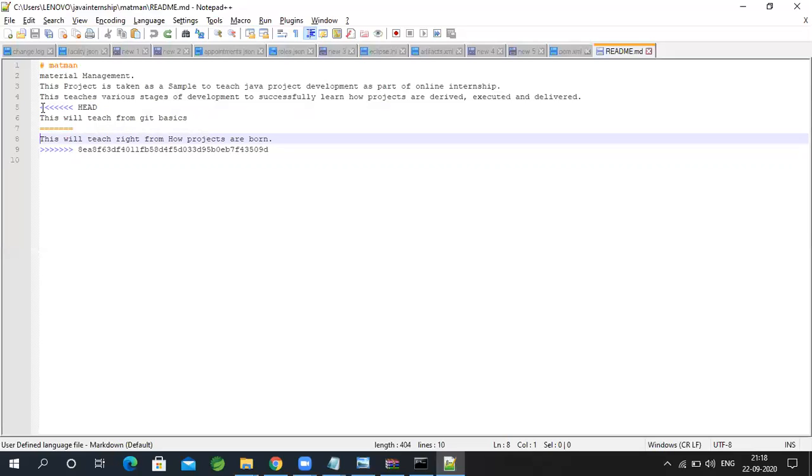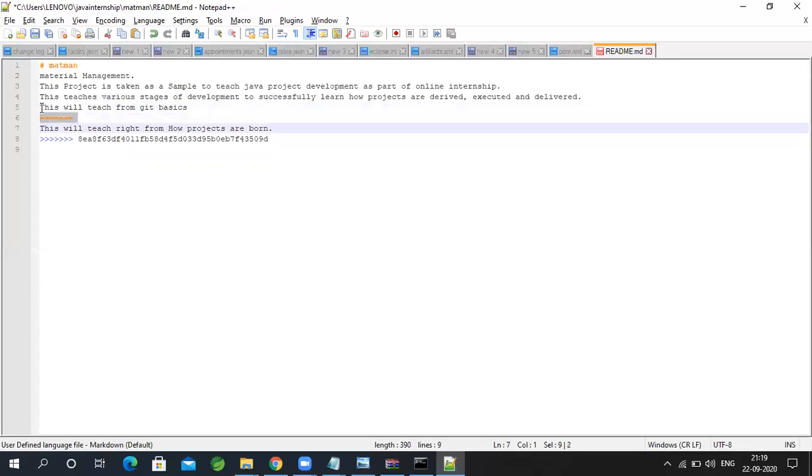Or there could be a decision that this is required and this is not required, so we'll delete this one. Or there could be another solution saying that we need this and we need this line also. Then we will save the file.